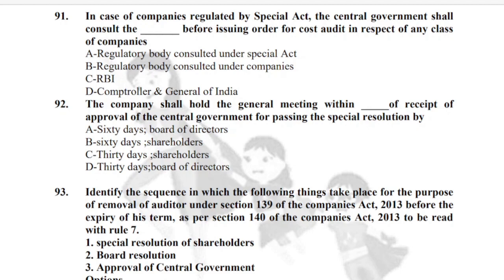Once the approval of central government is taken within 30 days of passing the board resolution, then shareholders meeting needs to be called and a special resolution needs to be passed within 60 days. So the right sequence should be first board resolution, that is number 2, then approval of central government, that is number 3, and then 1. So 2, 3, 1 is the right combination. So the correct answer here should be, my dear friends, it should be C.